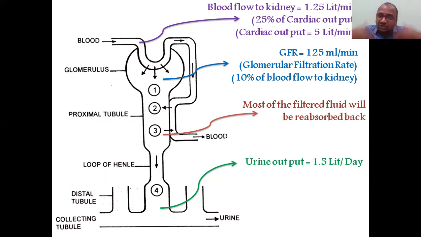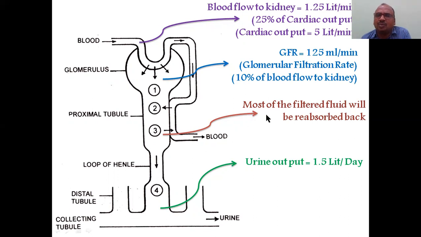So 5 liters means almost our entire body's blood is circulated through the heart every minute. Every minute, 5 or 6 liters of blood is the cardiac output. From that, only 25%, 1.25 liters, flows through the kidney. In that, only 10% will be filtered. This is 10% of the blood flow. The glomerular filtration rate is 125 ml per minute, it varies from 120 to 130. On average we take it as 125.